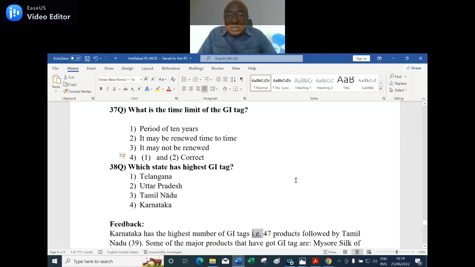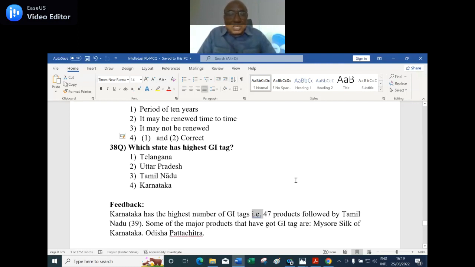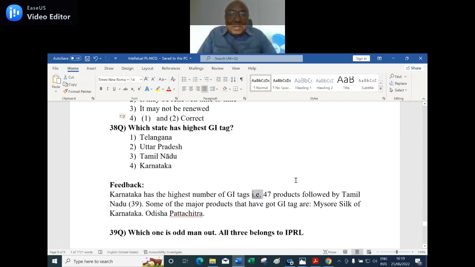Among the major products that have got a GI tag are Mysore silk of Karnataka, then Odisha Pattachitra. And I read somewhere, Pani Puri? No, not Pani Puri. It's Rasagulla. Rasagulla belongs to which place in India where it is very much famous?